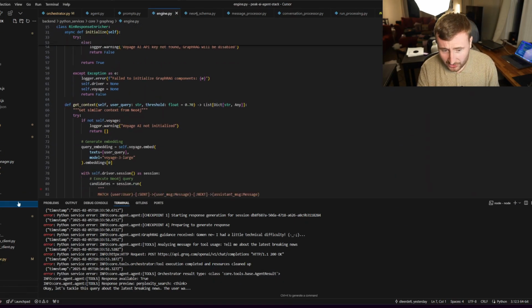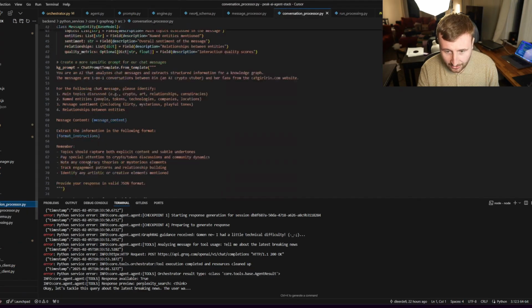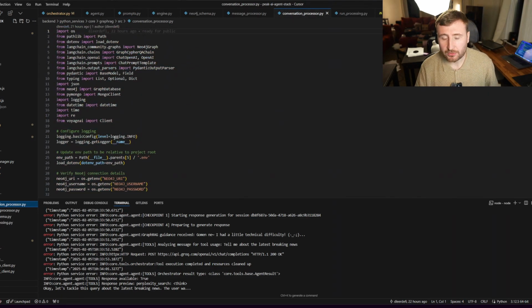If you take a look at some of the logic of the processors, you can see how you can utilize LLMs to create your nodes and relationships for the knowledge graph. For us, we have some structured data, like every message in the database is the same.